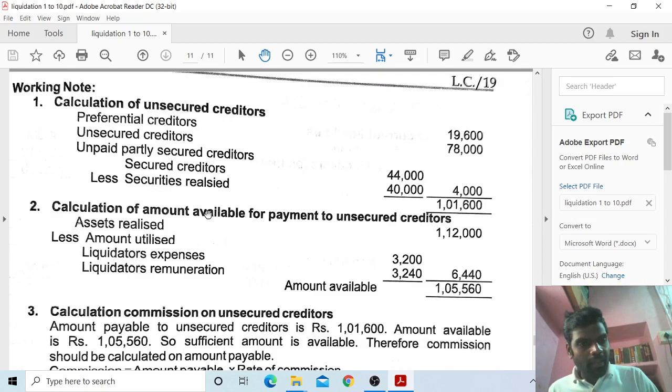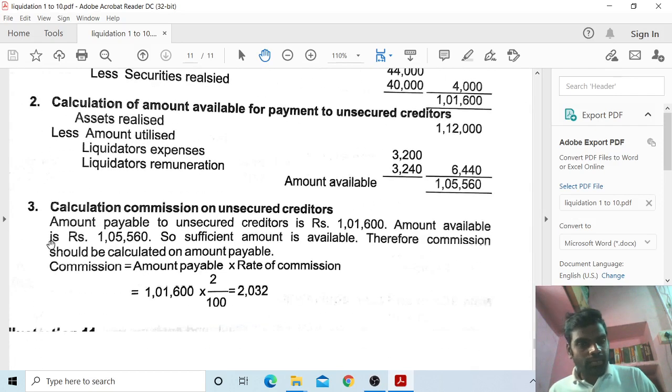Next, calculation of the amount available for payment to unsecured creditors. Asset realized 1,12,000 less liquidation expenses 3,200 and liquidator's remuneration 3,240, total 6,440. So the amount available is 1,05,560. Next, calculation of commission on unsecured creditors. The amount payable to unsecured creditors is rupees 1,01,600.